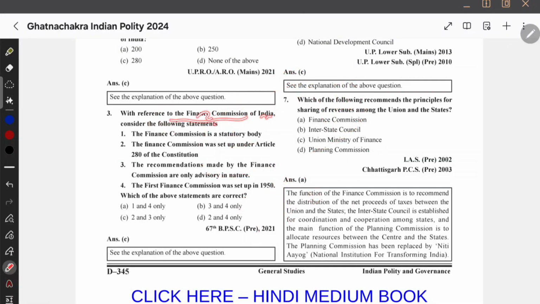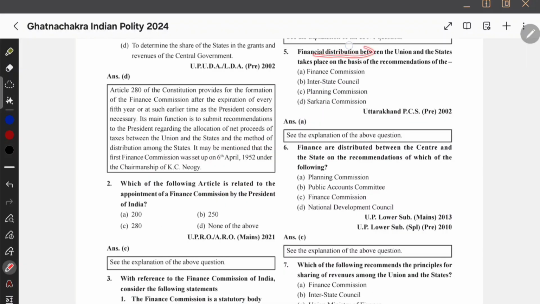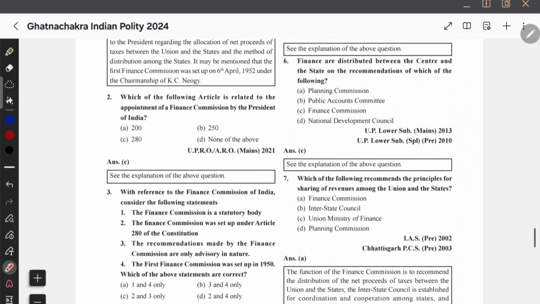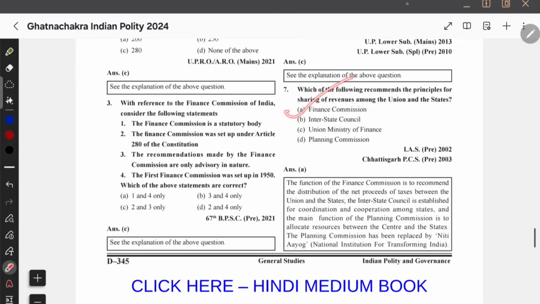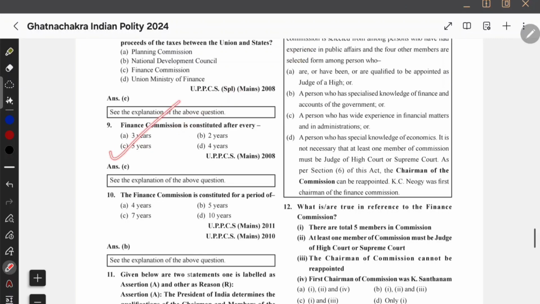With reference to Finance Commission of India, consider the following statements: the Finance Commission is a statutory body. The Finance Commission was set up under Article 280 of the Constitution. It's not a statutory body; it's a constitutional body. Article 280 is correct, and recommendations made by the Finance Commission are only advisory in nature. This is also correct, advisory in nature. And again, they're asking financial distribution between union and state. Of course, it is Finance Commission. Many times they asked the same question. Again, distribution of net proceeds of taxes. Again, it's Finance Commission, which is constituted for every 5 years.